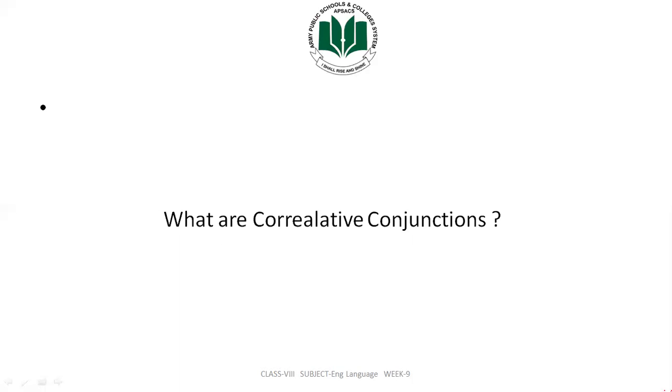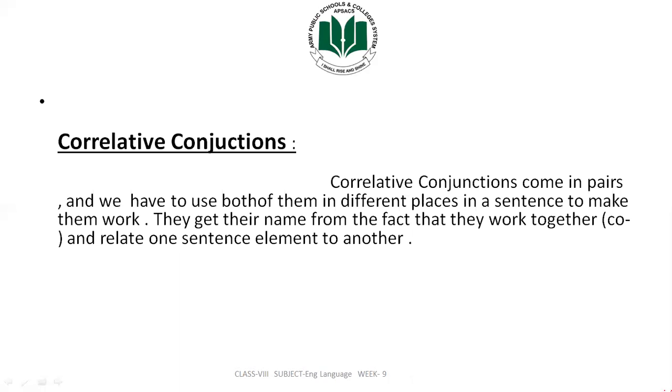So what are correlative conjunctions? Correlative conjunctions come in pairs. They always come in pairs, and we have to use both of them in different places in a sentence to make them work. They get their name from the fact that they work together, co and relate, one sentence element to another. This is the proper definition of correlative conjunctions.